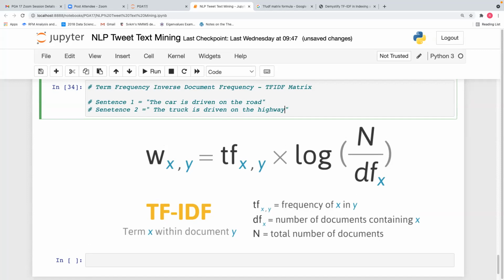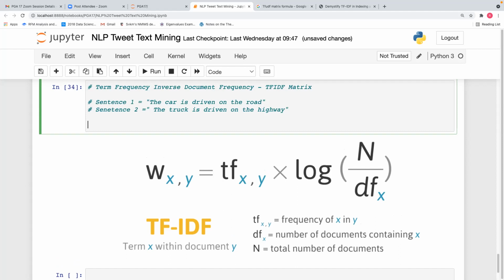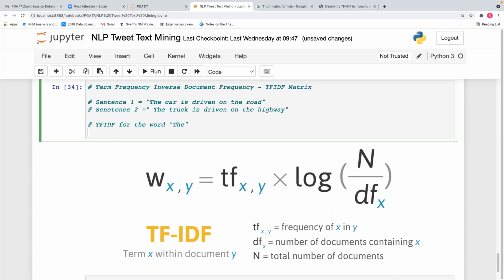Okay, we have two sentences. The car is driven on the road. The truck is driven on the highway. Now, let us say we have broken it into words. Okay, now let us calculate TF-IDF for the word the. Oh, we will remove the the here. On road, this is on highway. Now tell me how many times the is coming.